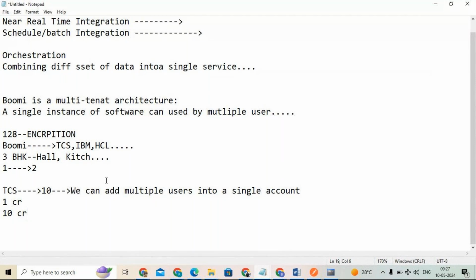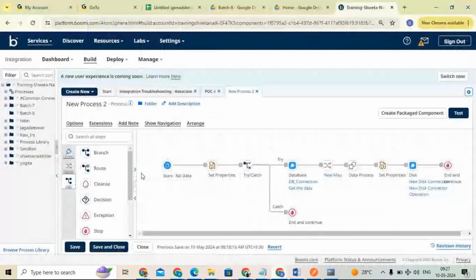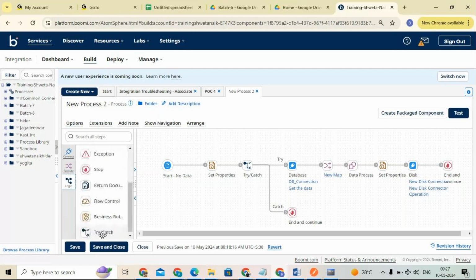In a single account we can add multiple users. Yes, clear. Pawan, suppose branch and route, we will explain. I will explain each and every shape, don't worry. Where we need to use it, how we can use it, what is the purpose of using it, and how we are going to configure it.